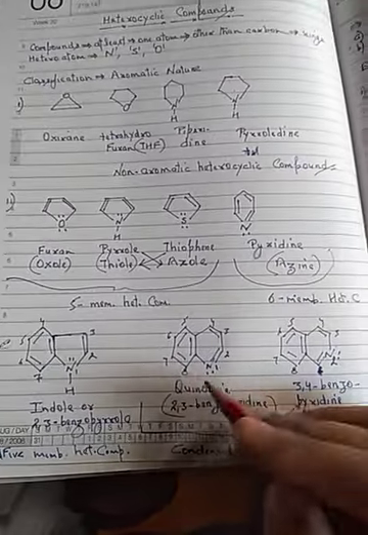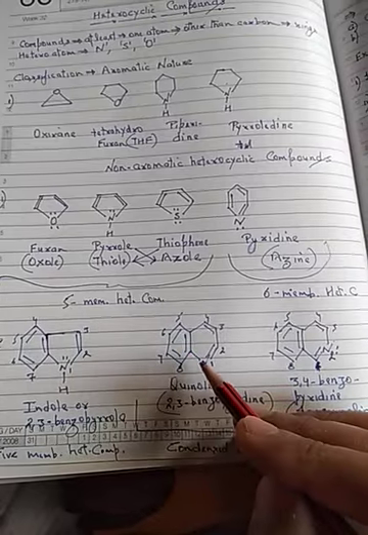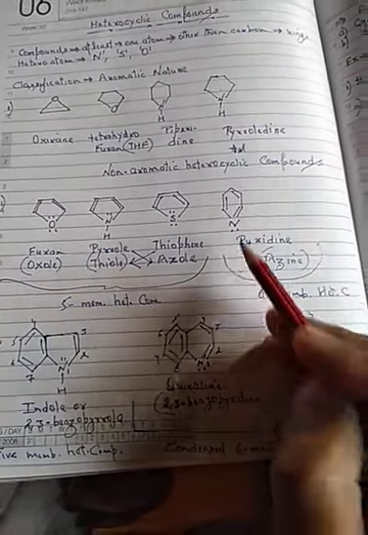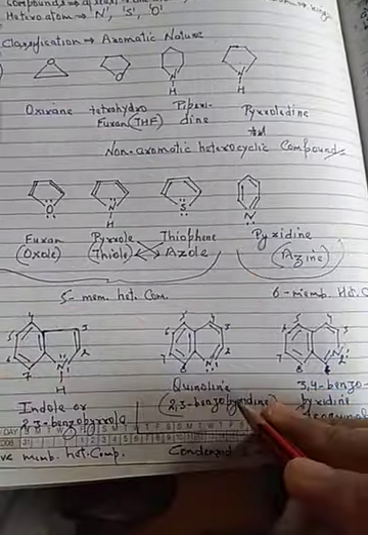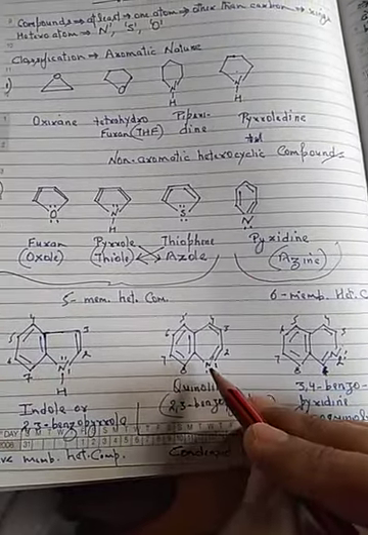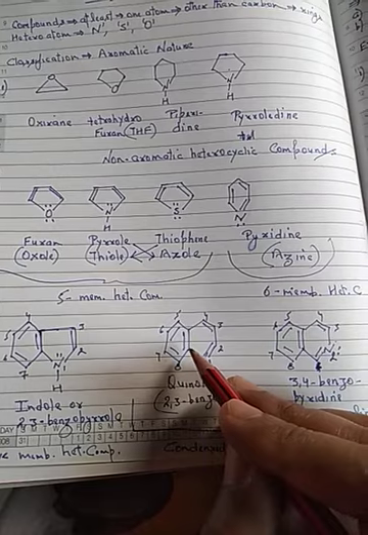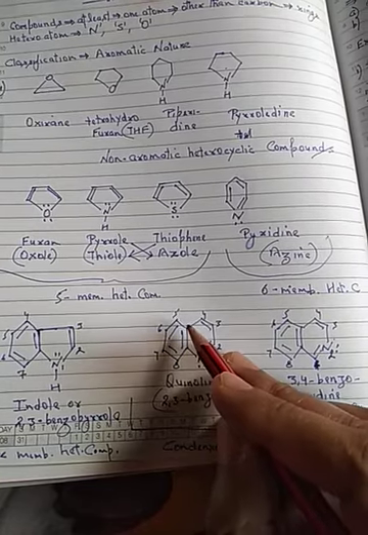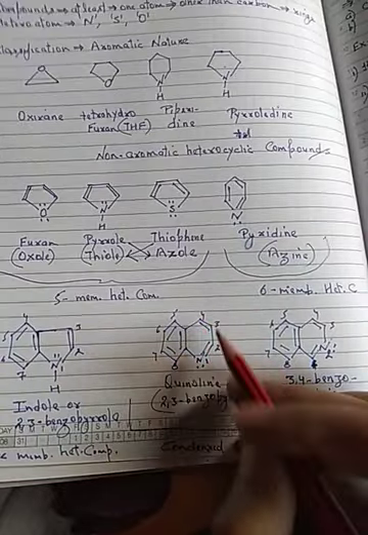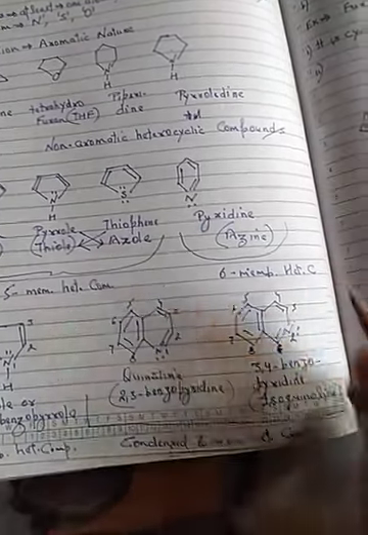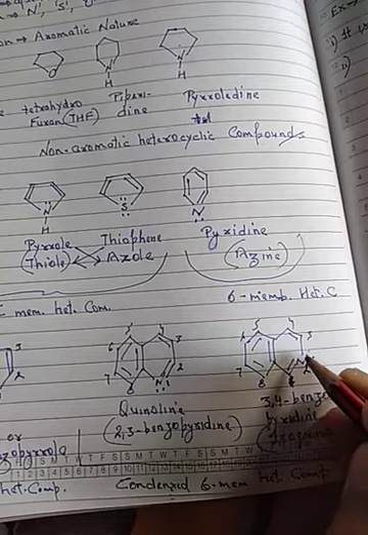In quinoline, the benzene ring is fused with the pyridine ring. That's why its name is, in terms of nitrogen, the fusing point is 2, 3. So 2,3-benzo is for benzene fused to pyridine. And this is isoquinoline.